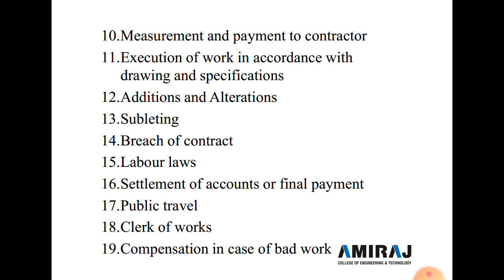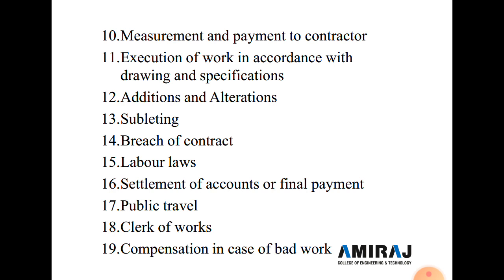Now next, the 13th type of condition of contract is subletting. So in order to guard against the behavior of the subcontractor appointed by the main contractor, these clauses are included in the condition of contract. The clauses provide two important points. First is that written permission to appoint a subcontractor must be obtained from the owner, and second is that the main contractor is to be considered responsible for the work as a whole.